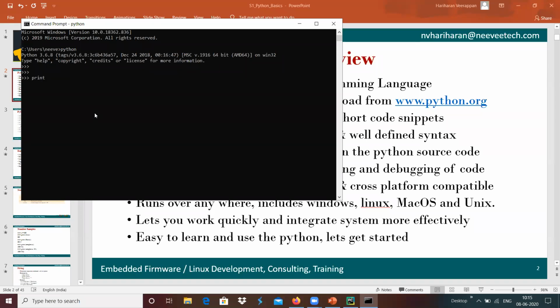Maybe I'm going to do print of hello Python over here. We got the print function executed, and the output got created with hello Python on the Python console.